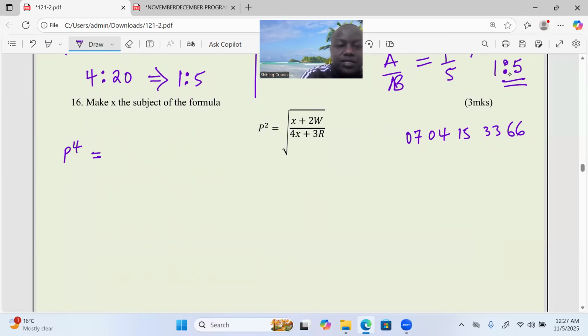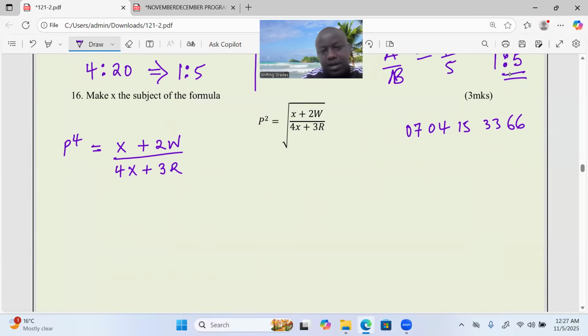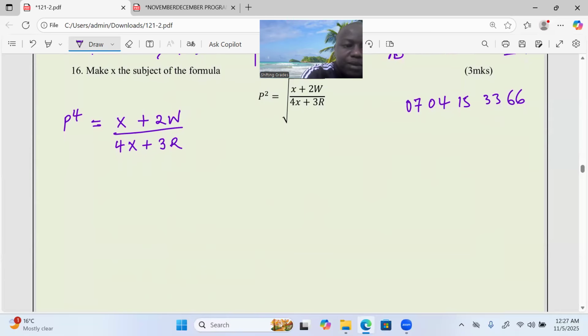We are squaring both sides, so X now is here, plus 2W out of 4X plus 3R. Can we do a cross multiplication whereby P power 4 also multiplies 4X, and again, it multiplies 3R. X plus 2W.